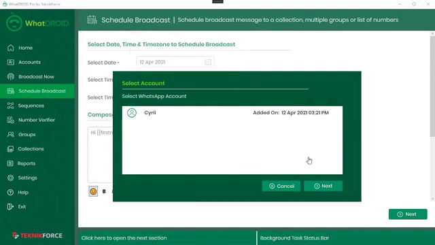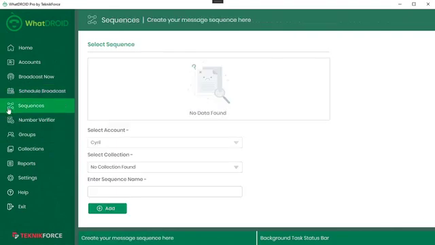Now remember this, you can have multiple accounts in whatdroid. So if you got like 3-4 accounts, you can add them all and you can send messages to them all. Then there's sequences, which is an amazing feature. With sequences, what you can do is select an account, select a collection, and create a sequence name. So I'll come back to sequences in a moment.